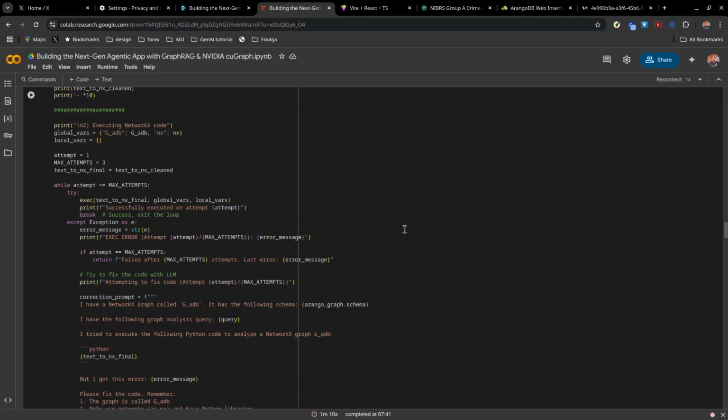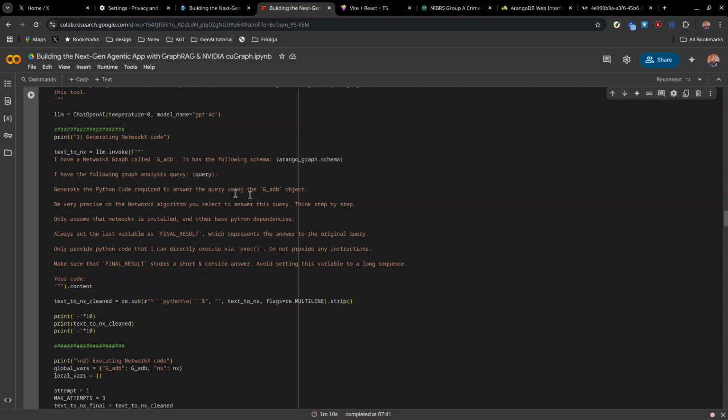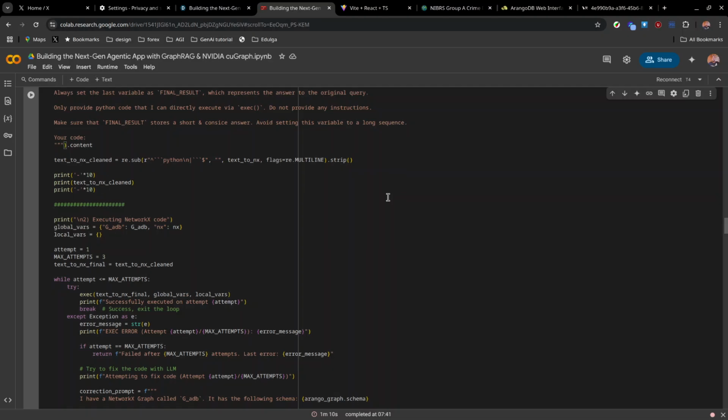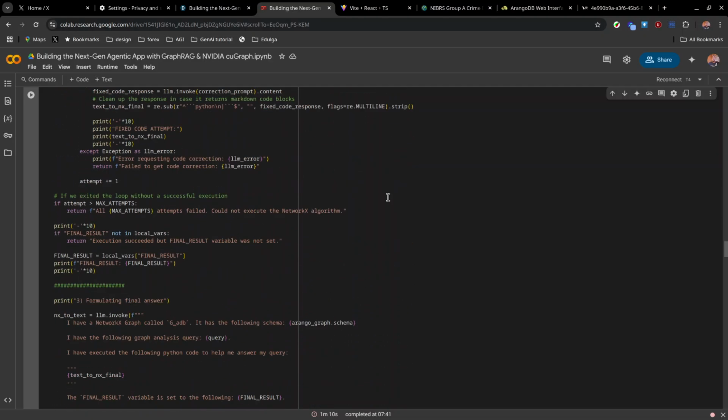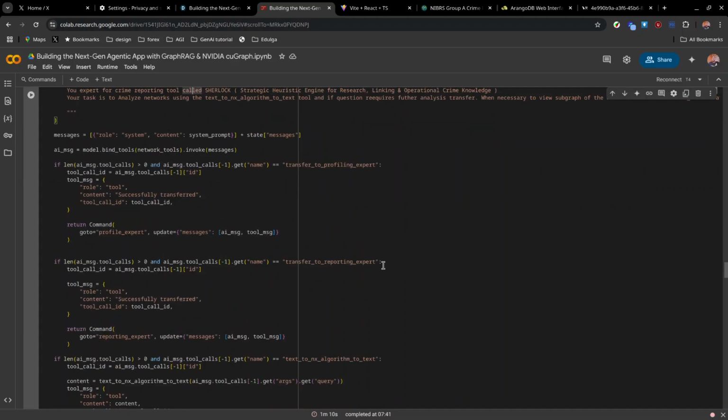So as for the analysis, the network analysis, I just followed the code from the previous notebook given by the hackathon team.